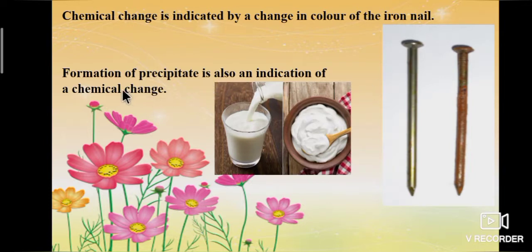Next example, formation of precipitate is also an indication of a chemical change. We know that hot milk curdles to form white lumps of curd when mixed with lemon juice. A lump of curd is the precipitate that is obtained by the chemical reaction between hot milk and lemon juice. So, formation of precipitate is also an indication of a chemical change.